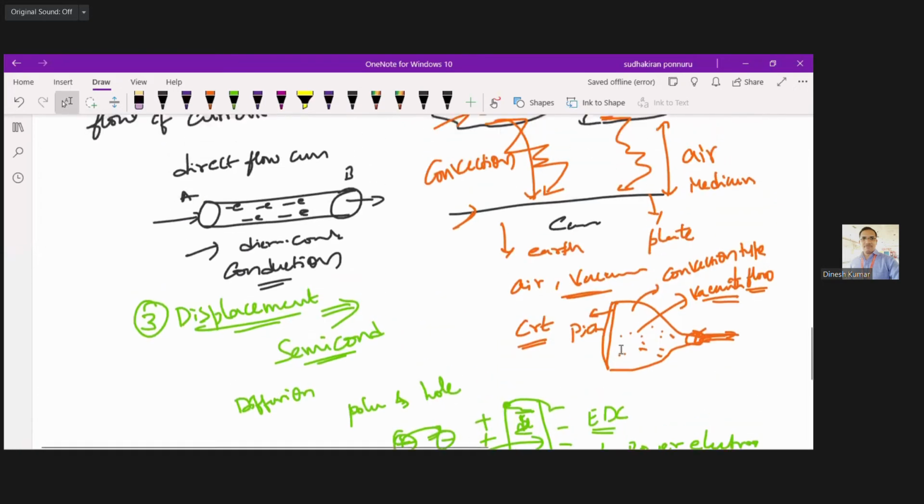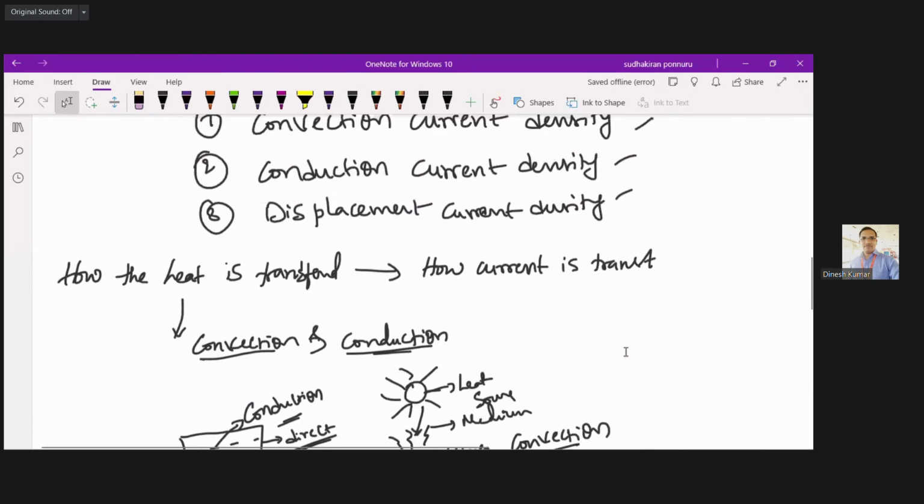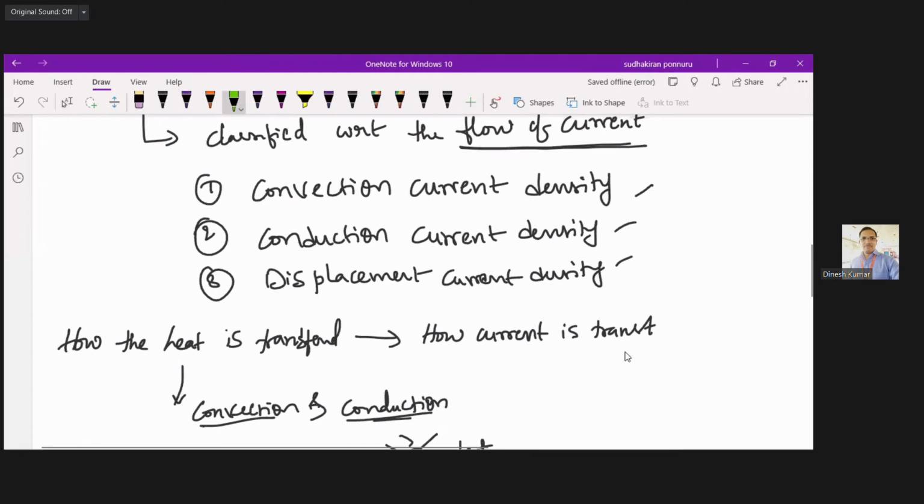With respect to the flow of current, the densities are classified as convection current density, the first one, conduction current density, the second one, and displacement current density, the third one. In this session, we are going to see the convection current density, and we will close this session right now.